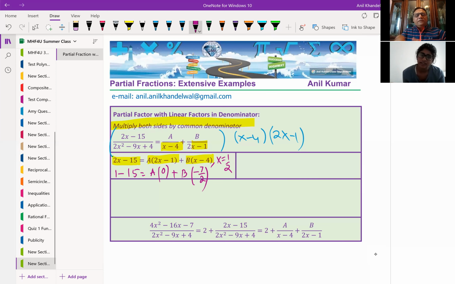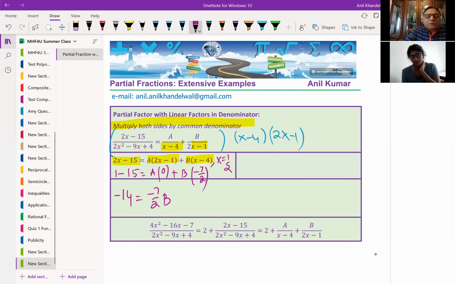We did this side, so we have here minus 14, correct? Equals minus 7 over 2 b. Is it not very difficult? I mean, of course, when fractions come, you hesitate, right? So probably I've taken such an example, which is not straightforward. This is a very good example, right? So you can find now the value of b.